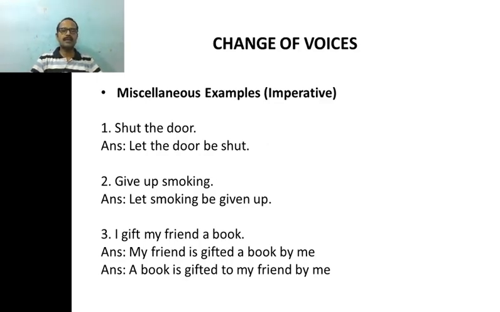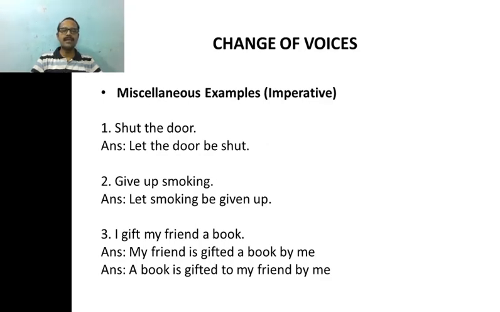Well, let us take up my friend as a subject in passive. So your sentence begins with my friend, and as it is a simple present tense sentence, and as our subject is a third person singular subject, we have to introduce a form of be, is.